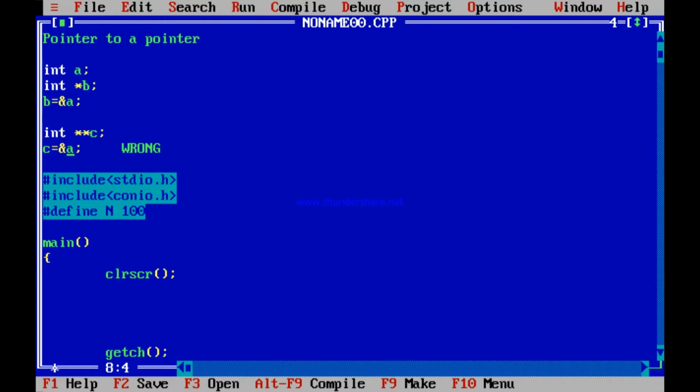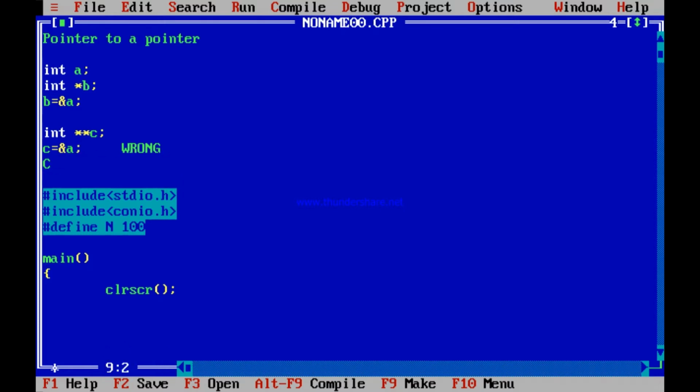So you can write c is equal to ampersand b. This is right. This is correct. Why? Because b is an address. That address contains an integer a. C is an address. That address contains an address which contains an integer. So here it is correct. C is equal to ampersand b.